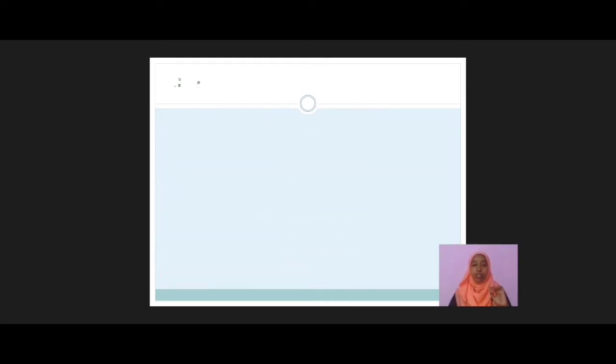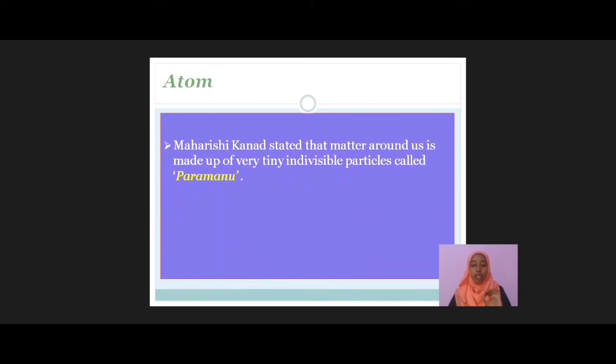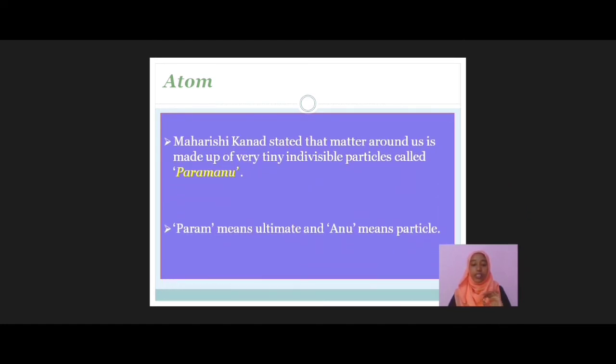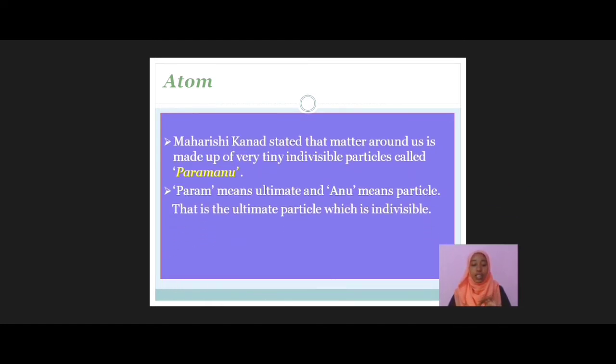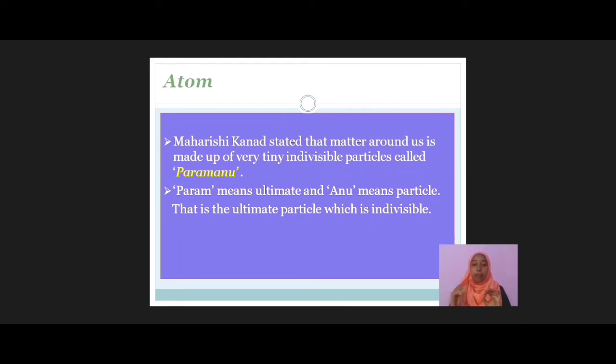Okay. Next, let's talk about the ancient concept of atoms. Around 1000 years ago, a great Indian philosopher, Maharishi Kanad, stated that all matter around us is made up of very tiny indivisible particles called Paramanu, where Param means ultimate and Anu means particle, that is, ultimate particle which is indivisible.